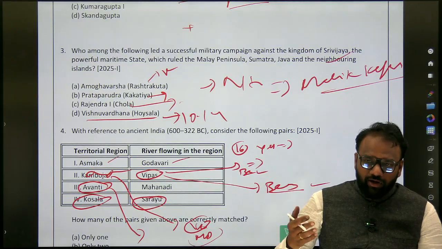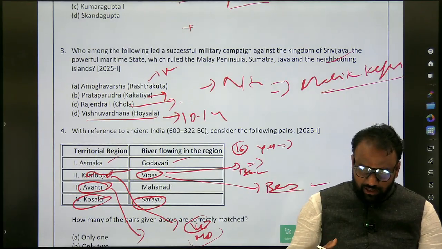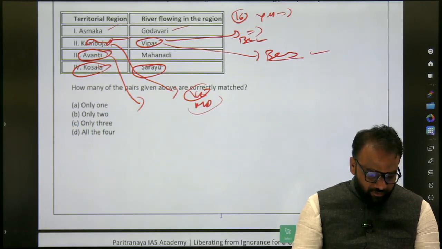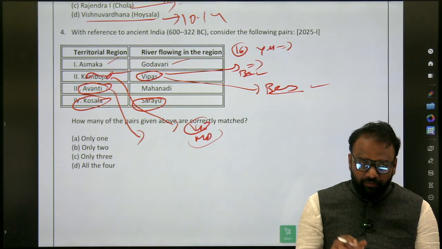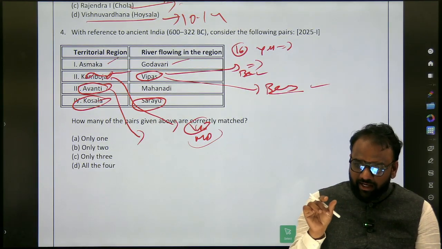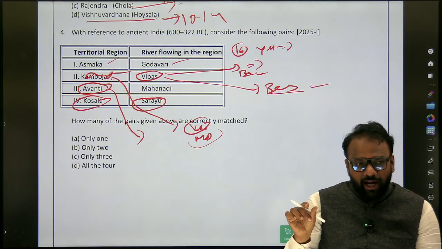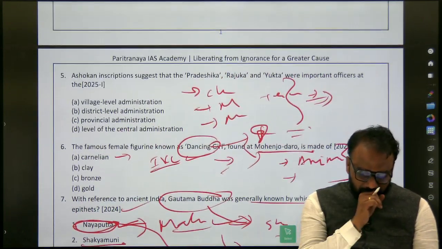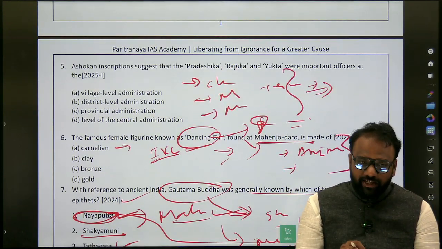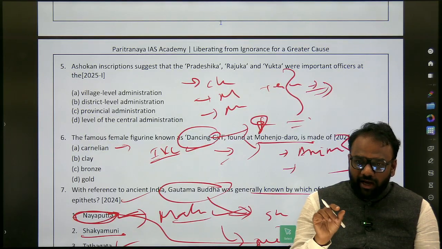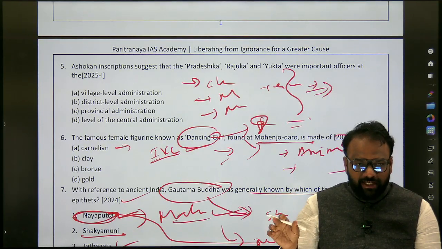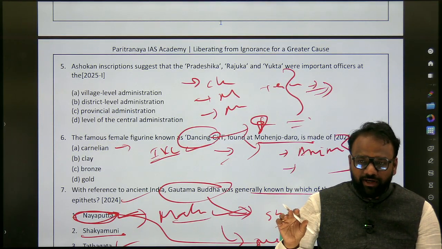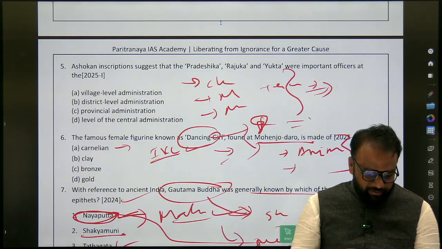Military conquest abroad, northern conquest in the south, southern conquest in the north. Next here, fourth, Mahajanapada, capital, rivers and ancient names. Okay, you will make a list of 16 Mahajanapadas. Next, Pradeshika, Rajuka, Yukta in this context. Administrative divisions of important dynasties, and which administrative unit, who is the head? Okay, who is the head?